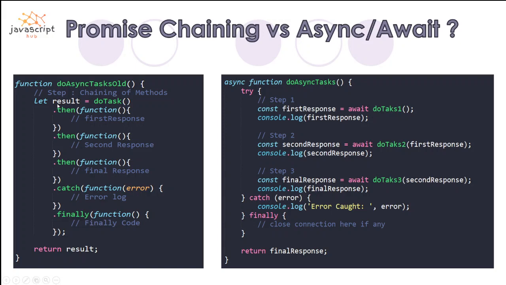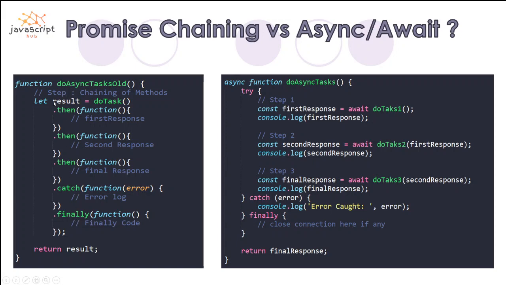So earlier we were using the then, catch and finally methods in a chaining way, right? In promise chaining, you must have heard about it. If you haven't, please do check out my videos. I've explained much more clearly how they work in a chaining way.